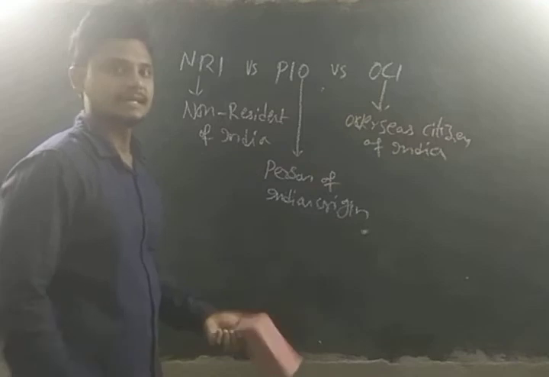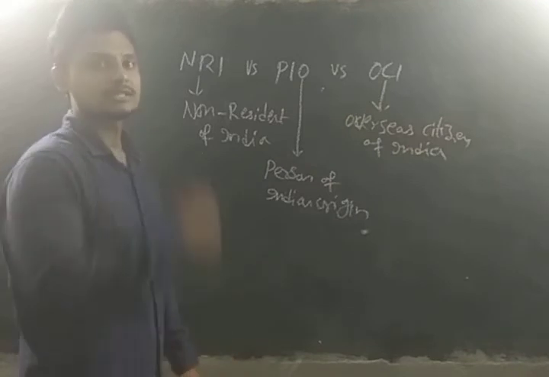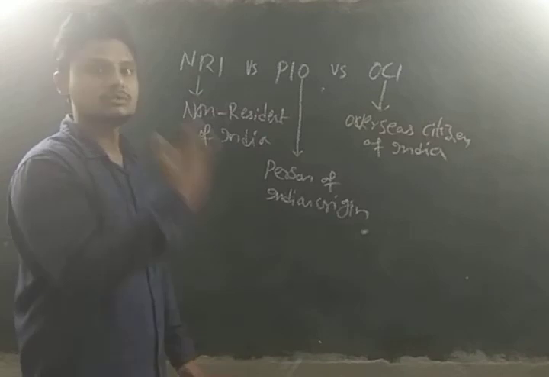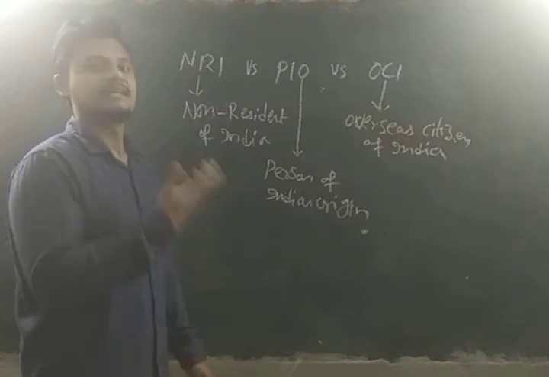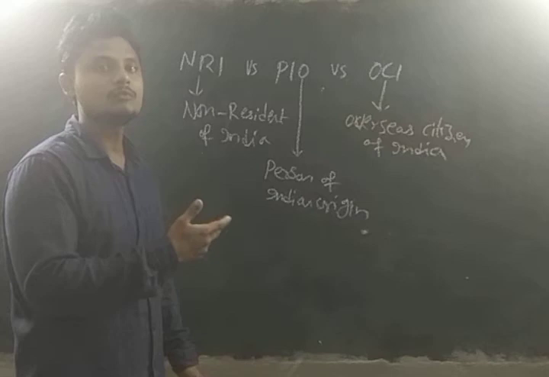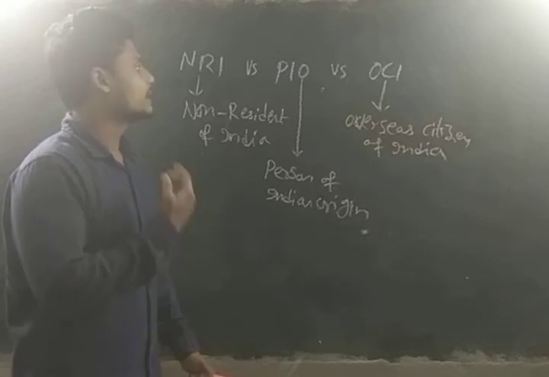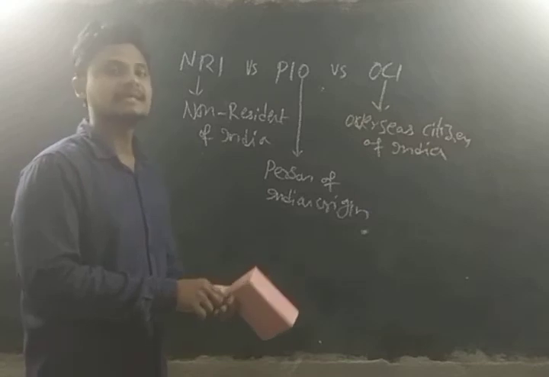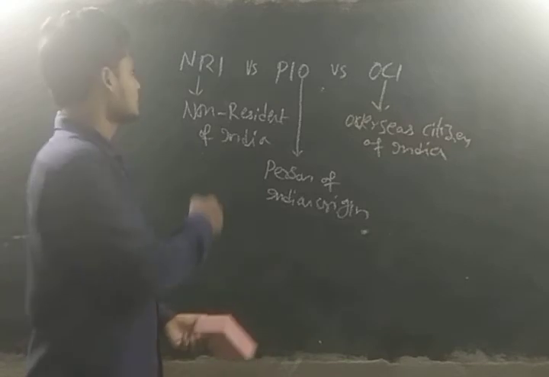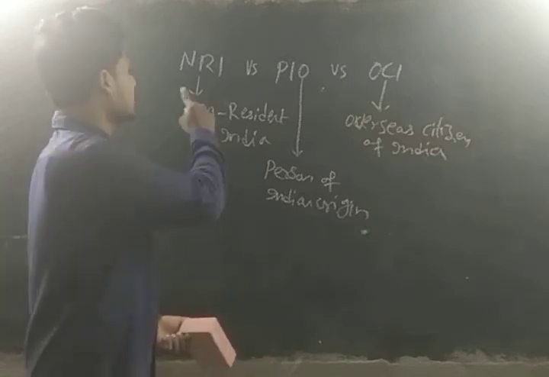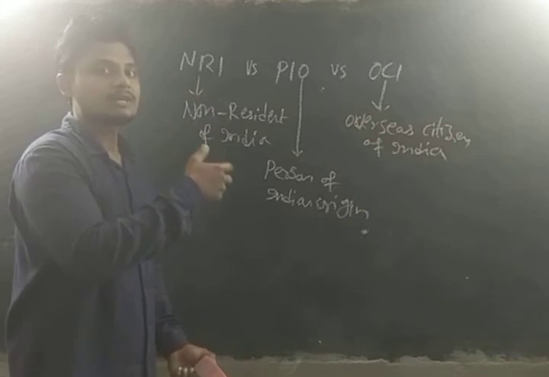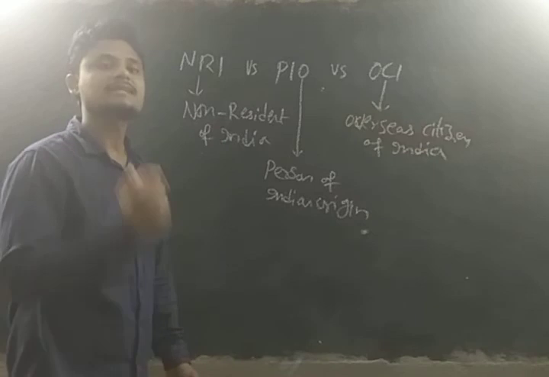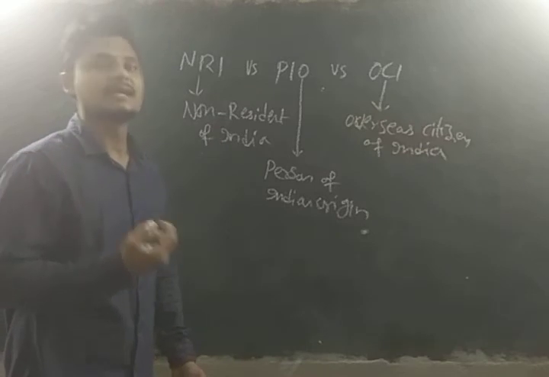In this we are going to see what the benefits are of being an NRI, PIO or OCI, its advantages, disadvantages, and whom we treat as NRI or PIO or OCI. So in this class we are going to see in detail. First of all, I'll start my discussion with the NRI. First of all, let us know the difference between each and every term, and later we will see its advantages and disadvantages.